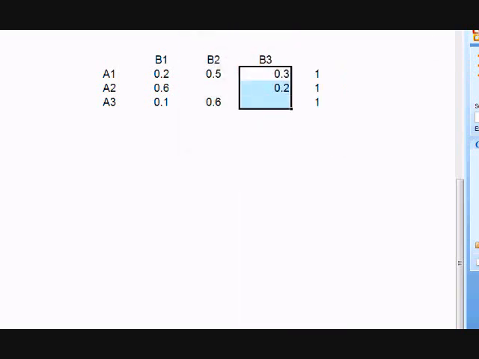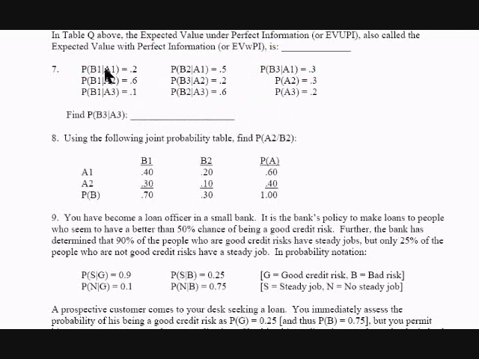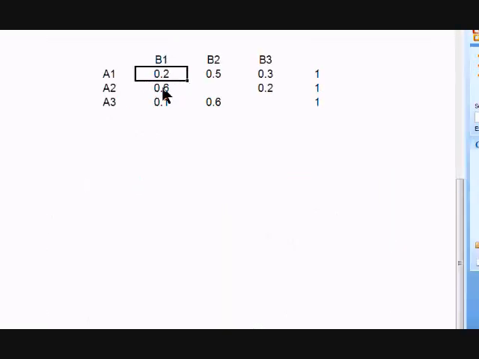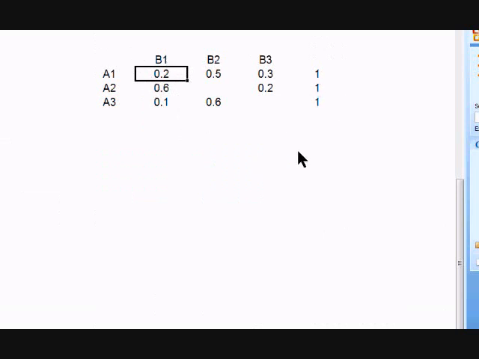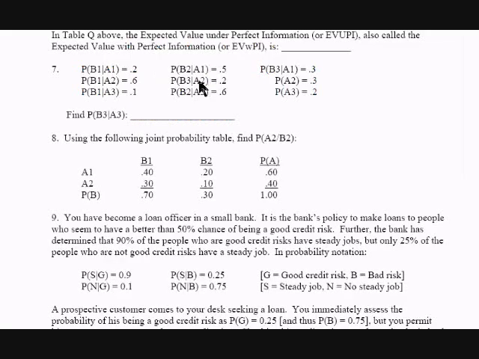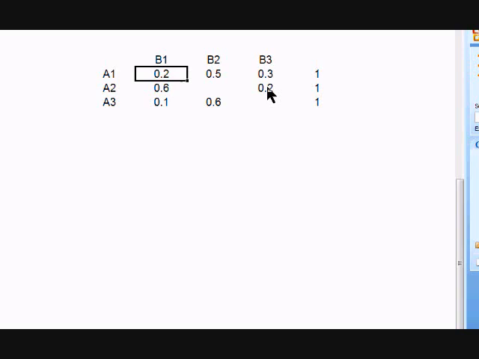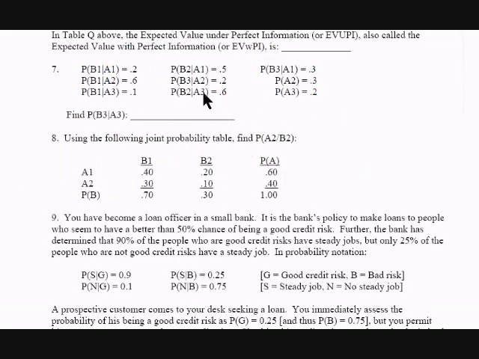So we have, in this case, our 0.2, 0.5, and 0.3. Again, let's look at where those came from. This is B1 given A1. B1 given A1 is our 0.2. B1 given A2 is right here as our 0.6. B1 given A3 is right here. Remember, we're just setting this table up. And we have B2 given A1. B2 given A1 is here. B3 given A2 is right here. And B2 given A3 is down here. It's our 0.6. And then finally, we have our B3 given A1. B3 given A1 is up here.